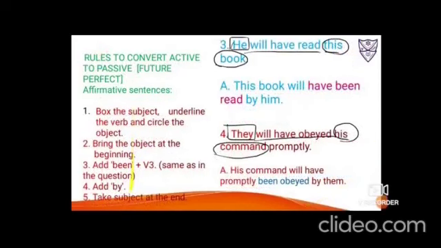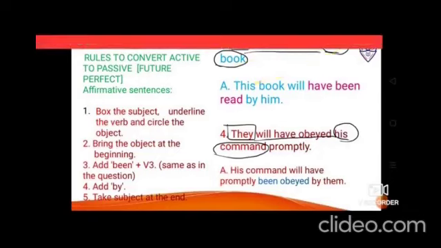Same other rules for affirmative sentences. Number 3, he will have read this book. He is the subject, box it. Will have read is the verb, underline it. This book is the object, circle it. Now bring the object ahead, that is this book.